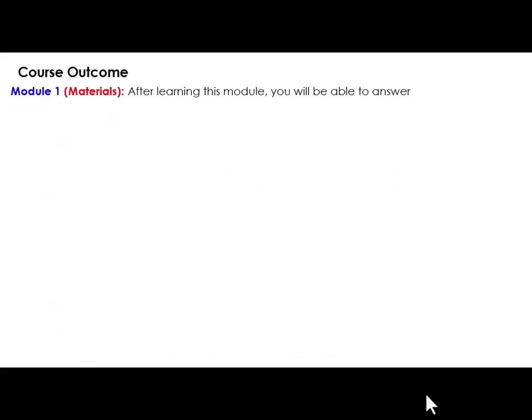We'll discuss course outcome for each individual module. In Module number 1, after learning this module, you will be able to answer the following questions. How various energy bands form during the process of crystallization. When you are forming a crystal by bringing various atoms close together, how the energy bands are forming, because initially when the atoms are isolated, when they are not in the form of a crystal, the energy levels are very much distinct.